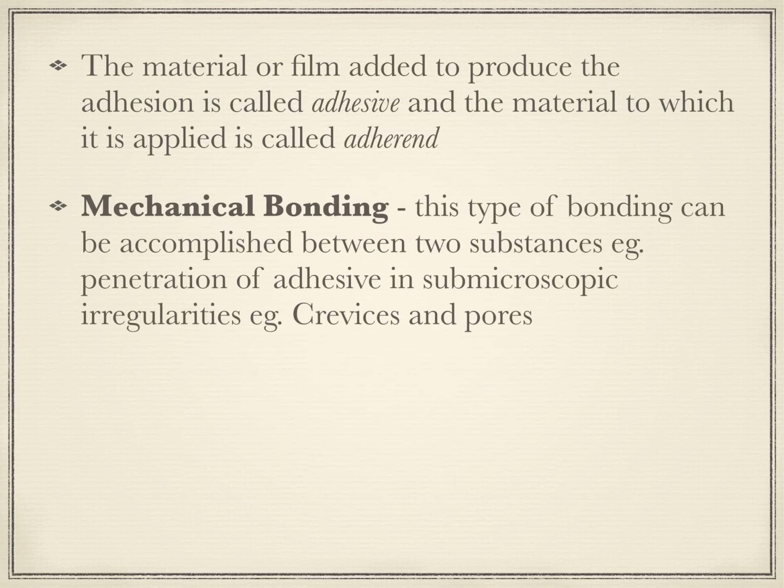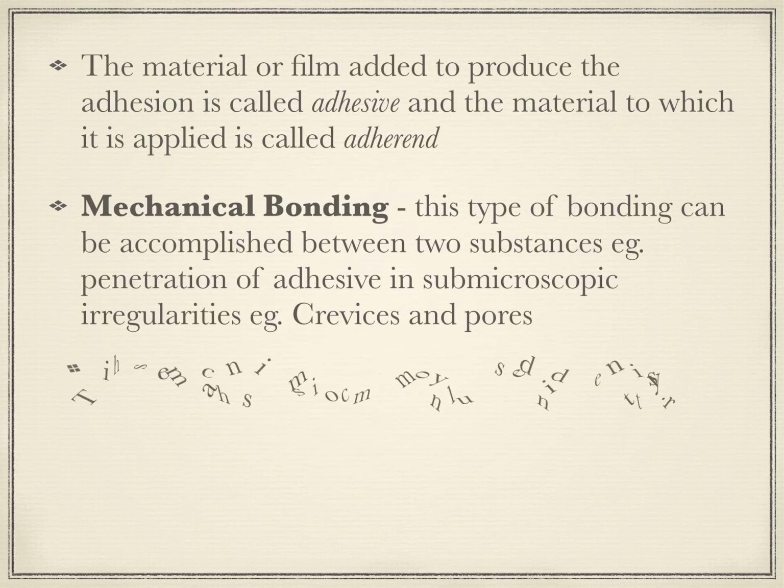So what is generally done is that the surface is first made rough by the application of an acid, and the acid is then washed away, which leaves the surface of the tooth in a roughened situation, and then an adhesive is applied, which is also called a bonding agent, and then the composite restorative material is adhered to the tooth structure. So this is called mechanical bonding.